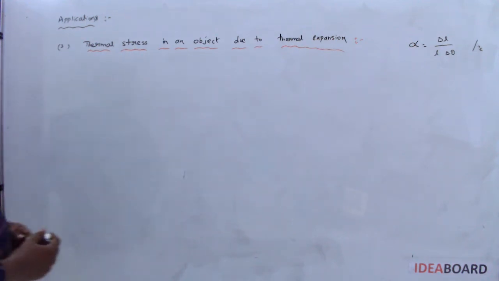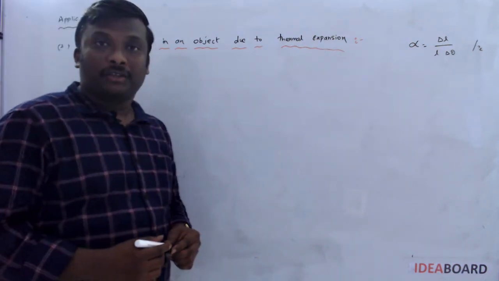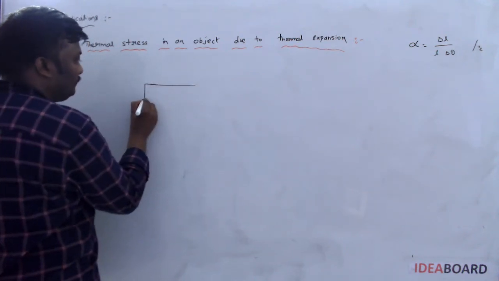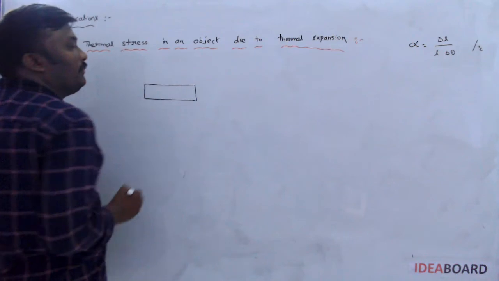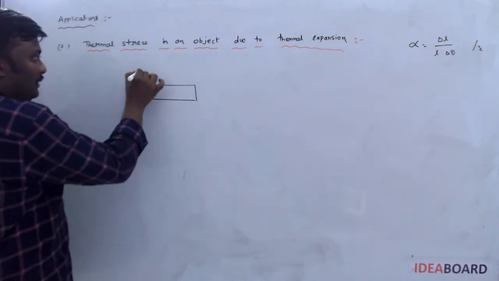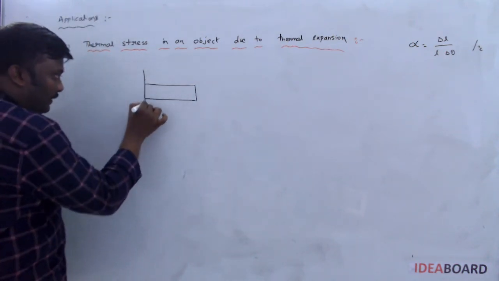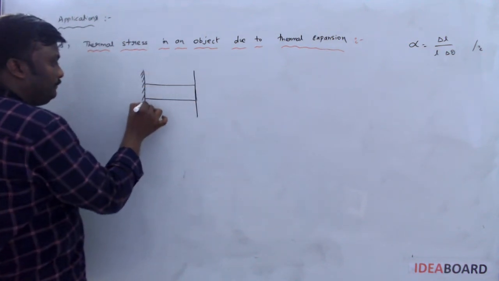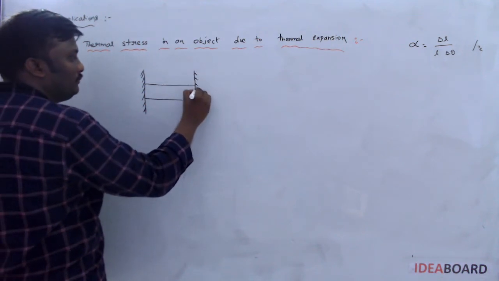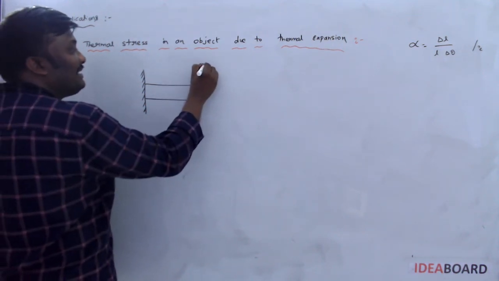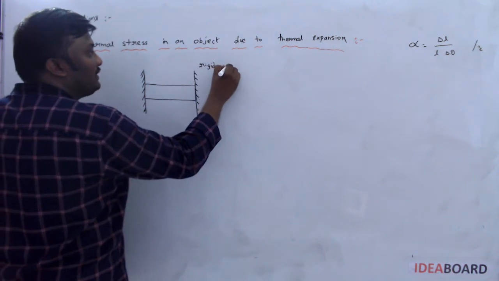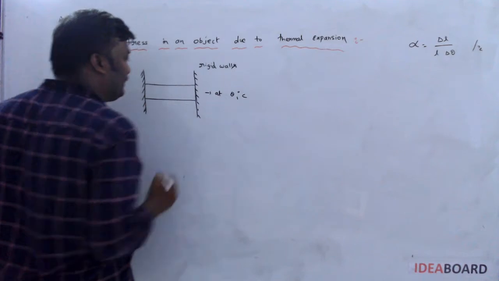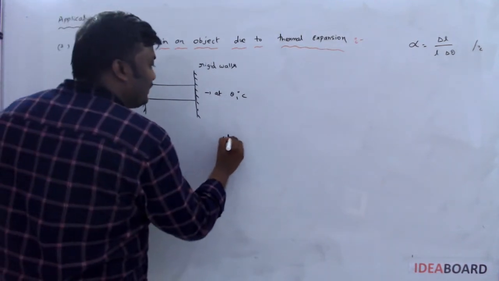Our next application is thermal stress in an object due to thermal expansion. For this I am considering one rod whose length is some L. Now this rod is fixed between two rigid walls. What are these? Rigid walls. This is at a particular temperature theta 1 degree Celsius. Now the temperature rises.